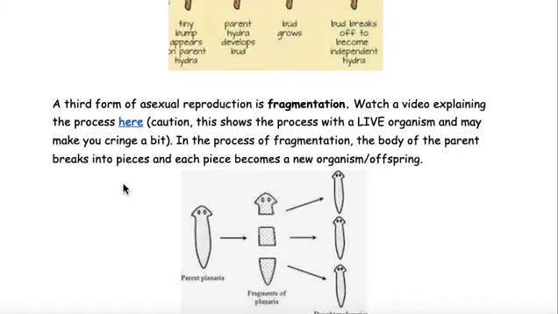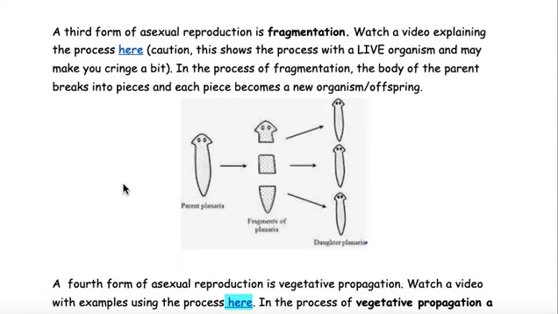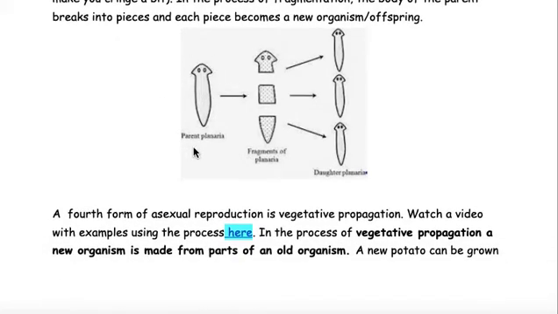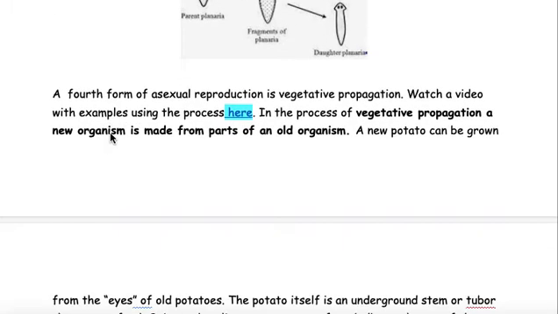A third form of asexual reproduction is fragmentation. Watch the video explaining the process here. Caution: this shows the process with a live organism and may make you cringe a bit. In the process of fragmentation, the body of the parent breaks into pieces, and each piece becomes a new organism or offspring. So here's the parent, it breaks into 3 pieces, and then it has 3 offspring.